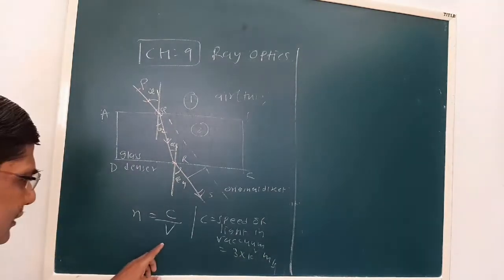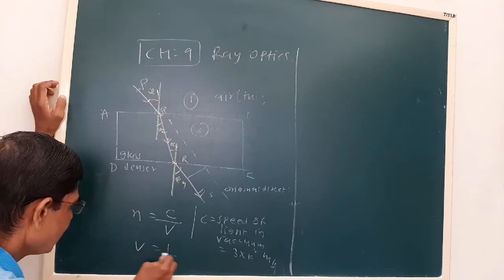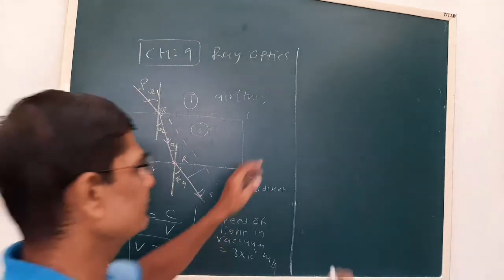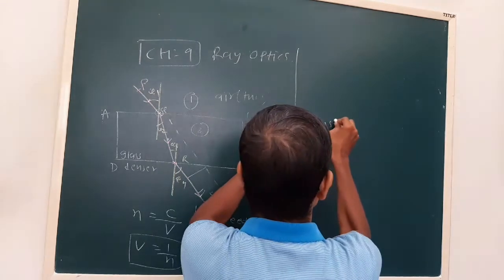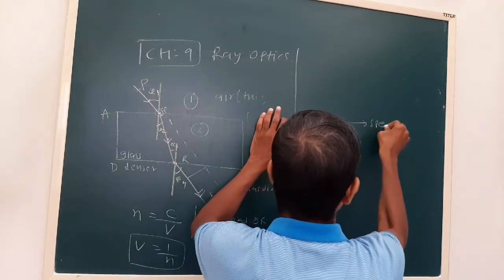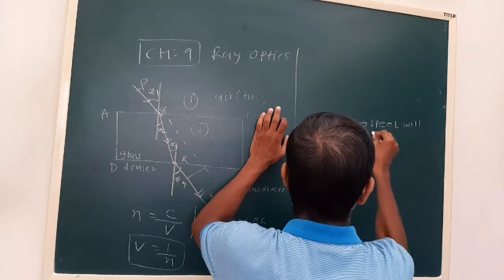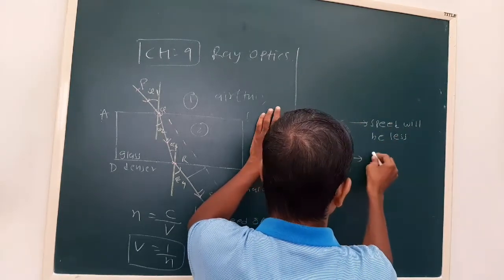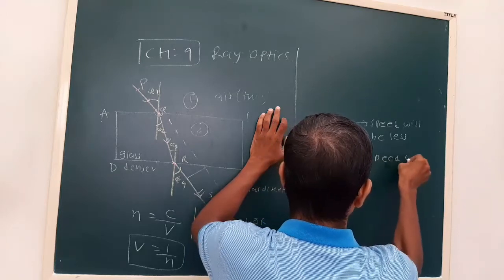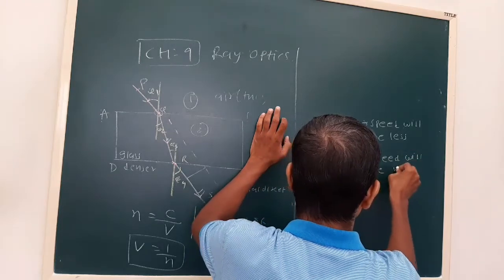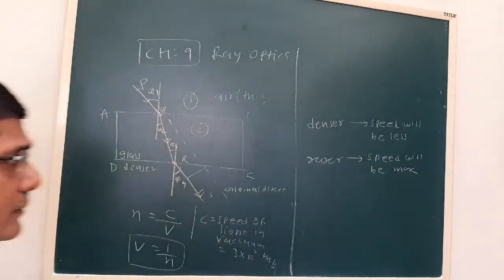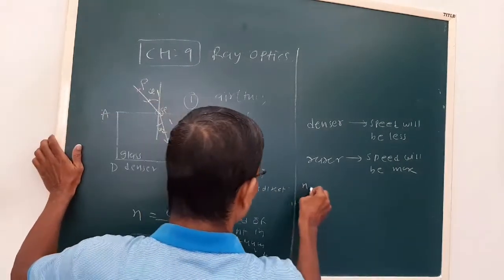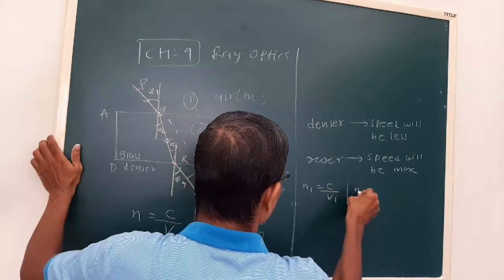The speed is inversely proportional to the refractive index of the medium. So in a denser medium, speed will be less, and in a rarer medium, speed will be more.